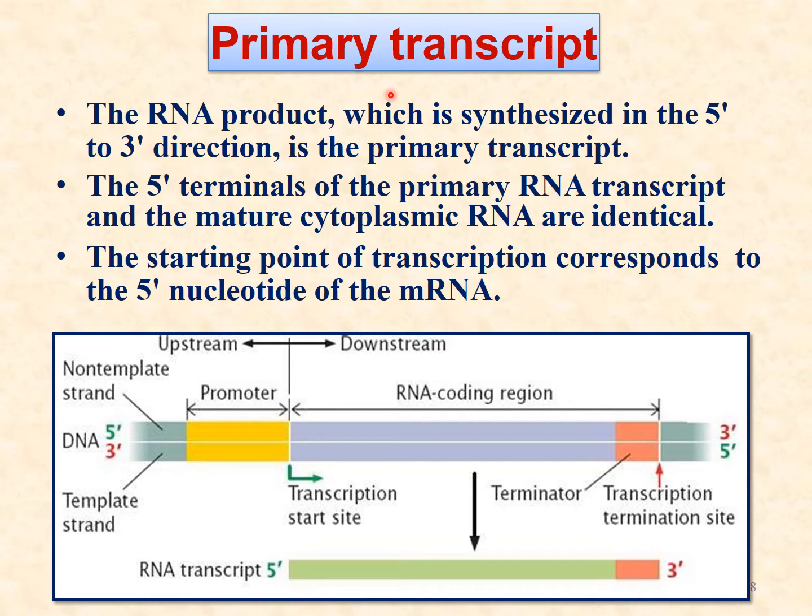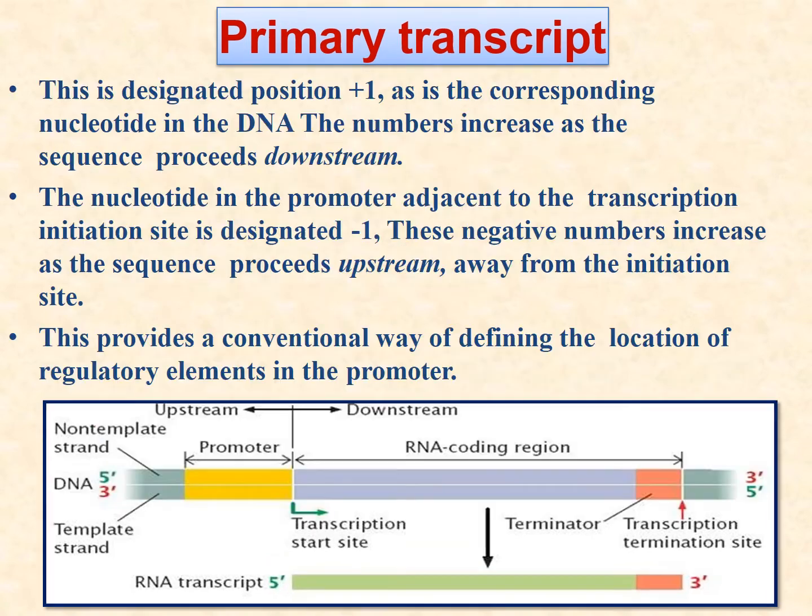Now the primary transcript. The new primary transcript is the RNA product that is synthesized from 5' to 3'. The 5' terminals of the primary RNA transcript and the mature cytoplasmic RNA are identical. The starting point of transcription corresponds to the 5' nucleotide of the messenger RNA.